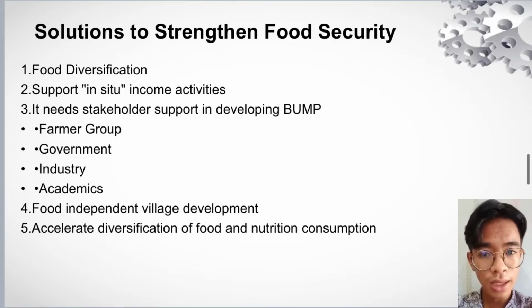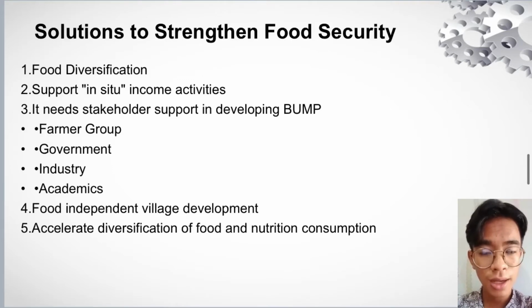The next is that it needs stakeholder support in developing BUMP. BUMP is a badan usaha milik petani. We have support by farmer groups. Conservation effort for planting local plants based on a good farming system. If the farmers have a good farming system, it means that they can get better quality than before.